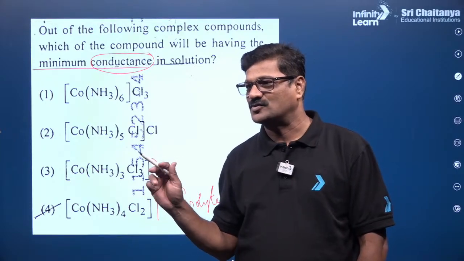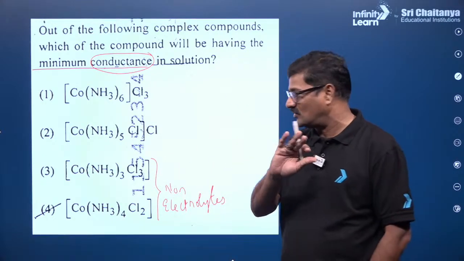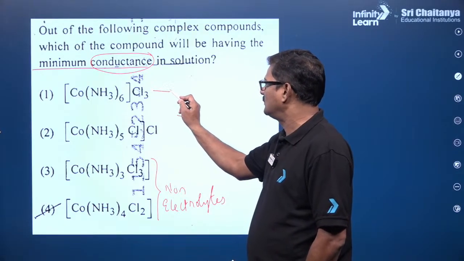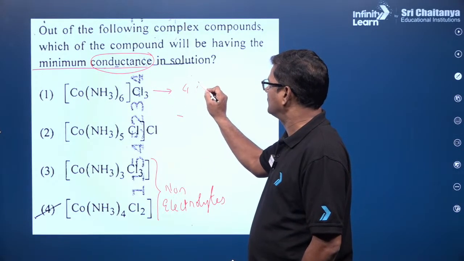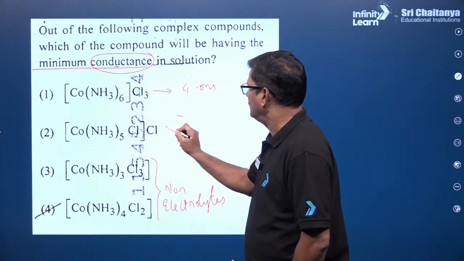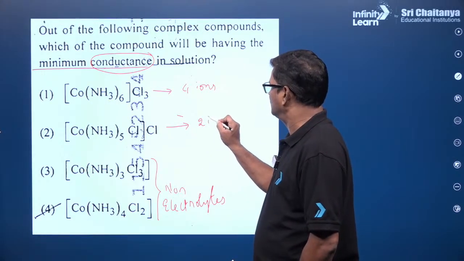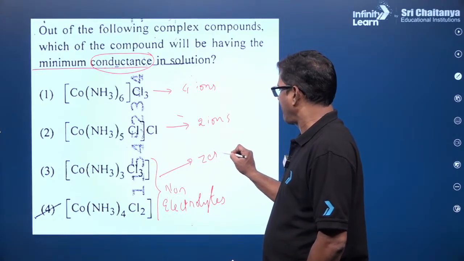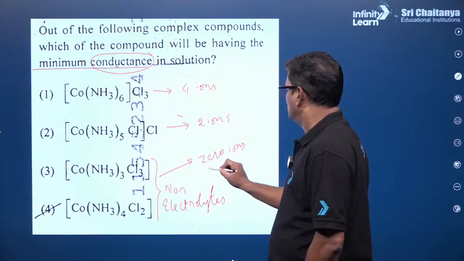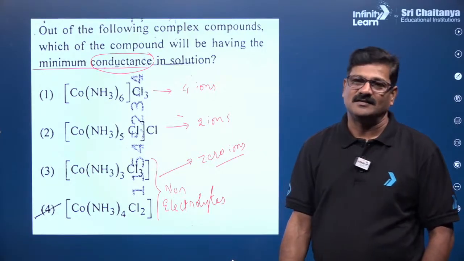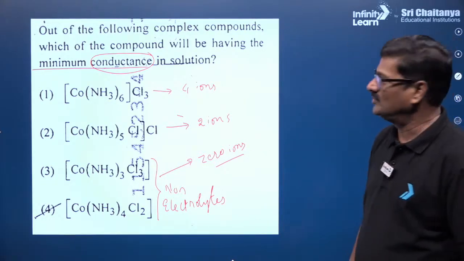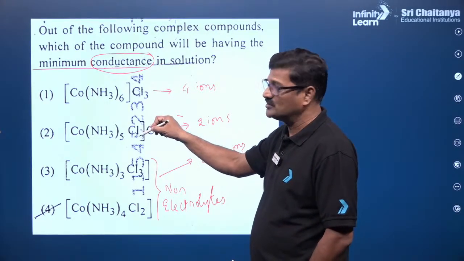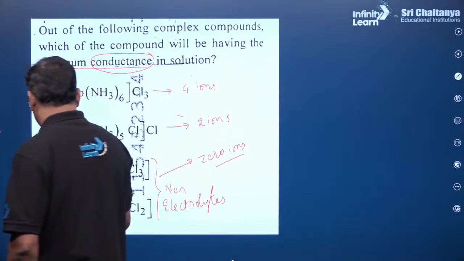And Ahmad, hello, I also marked fourth. No, that is wrong here. Here it is going to give you 4 ions, and here it is going to give you 2 ions, and here it is going to give you 0 ions. So when 0 ions, they are not conductors. When you take conductance into consideration, a smaller number of ions should be taken into consideration.